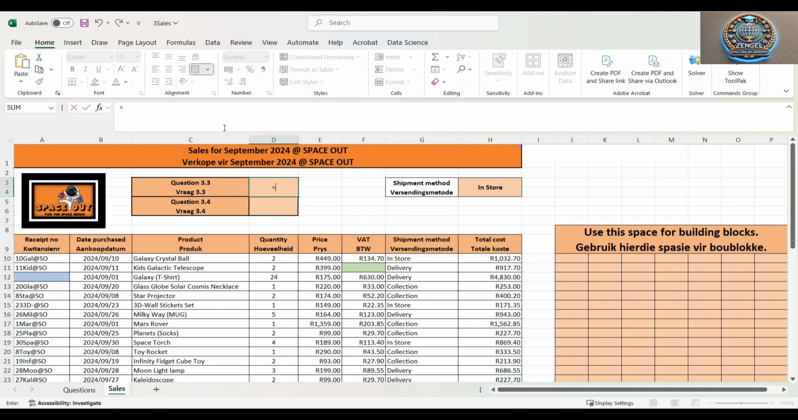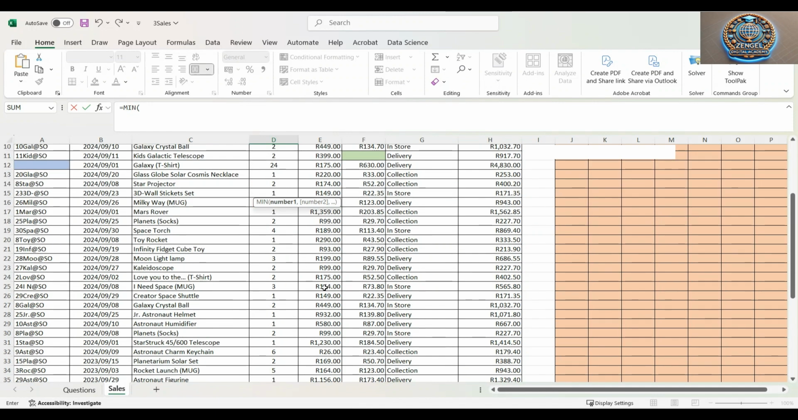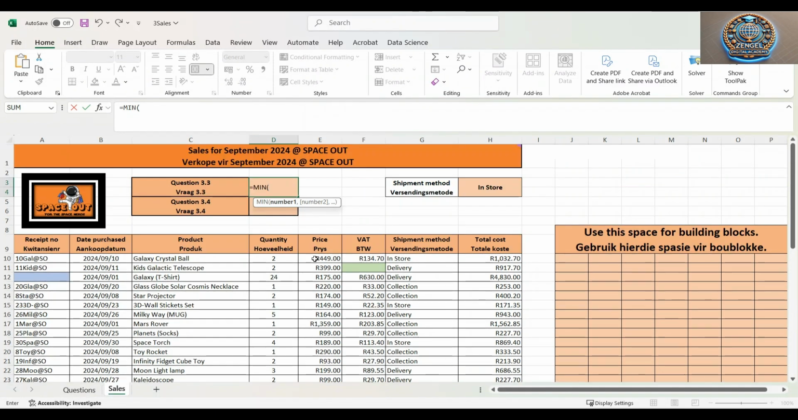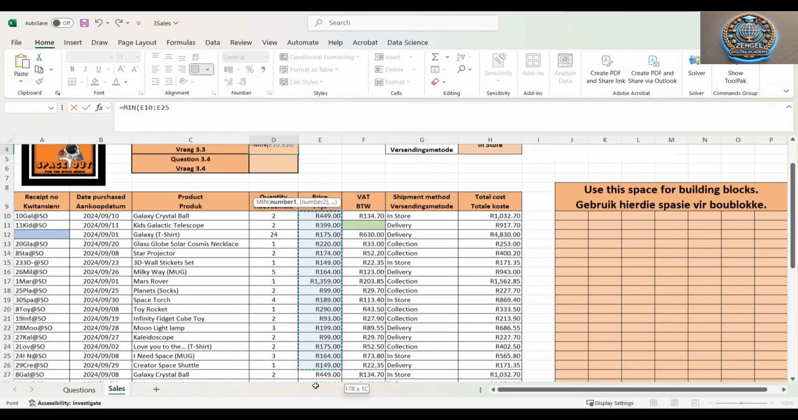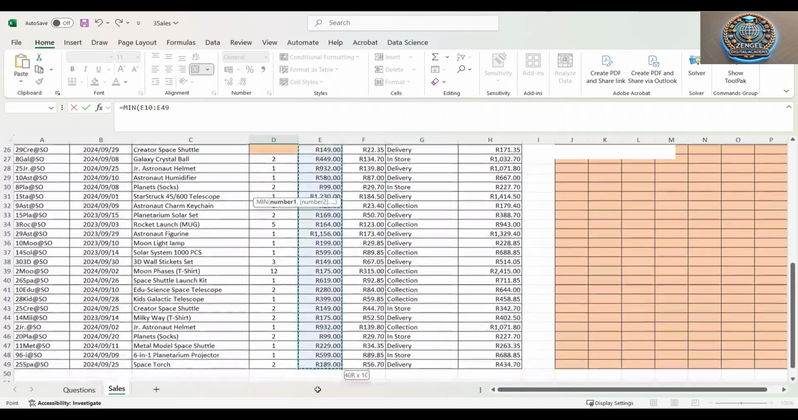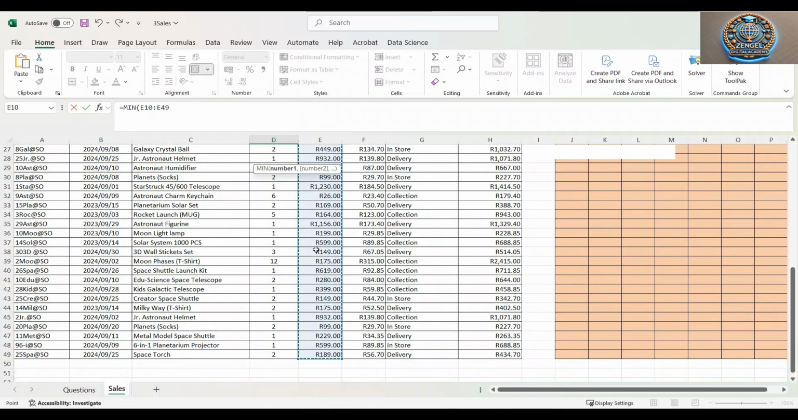We're going to start with our formula equals. We're going to type MIN, which returns the smallest number in a set of values and ignores logical values and text. Remember these are the products, and these are the prices over here. So we're only going to highlight the cells with the price, starting from E10. You can click this and hold and drag down, and as you drag down, Excel will move down. Now we've selected E10 to E49.